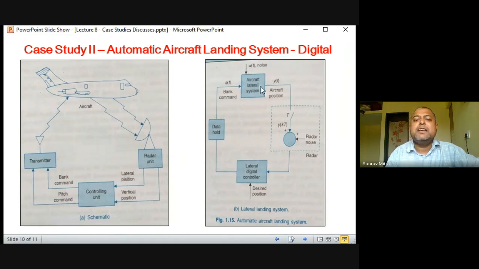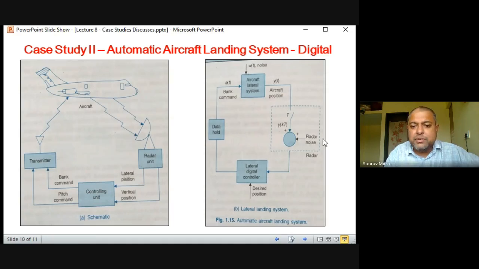Through the transmitter it is given to the aircraft, and this is the aircraft controller. So this is the outside controller, and this is the aircraft controller. Two signals are given, so this is not a SISO system, this is a MIMO system, multi-input, multi-output. The two things given are bank and pitch, which means how much rotation and how much lateral position, all those things are corrected. Whatever is shown on the left side in technical language is shown on the right side.